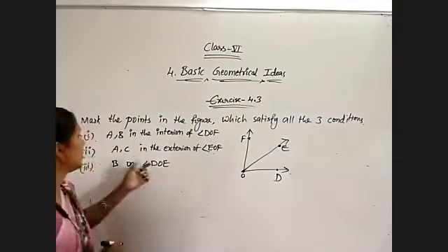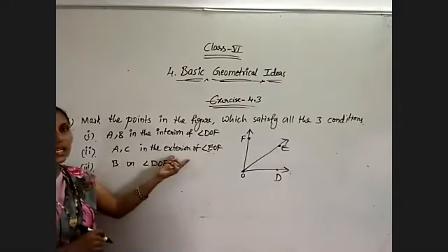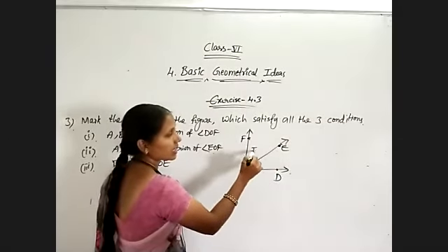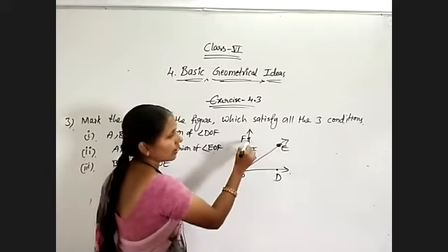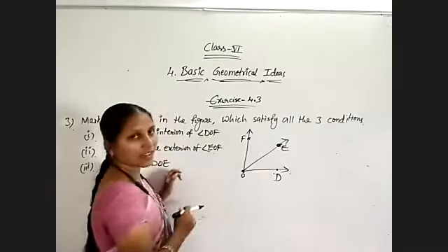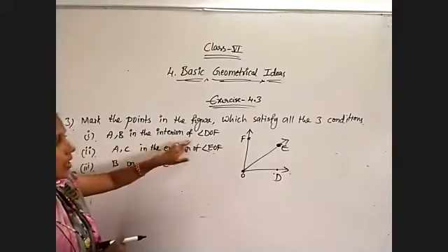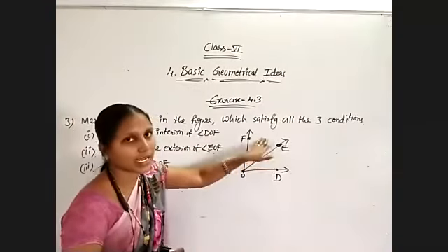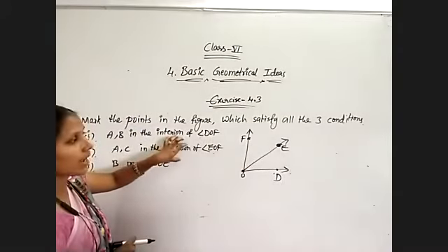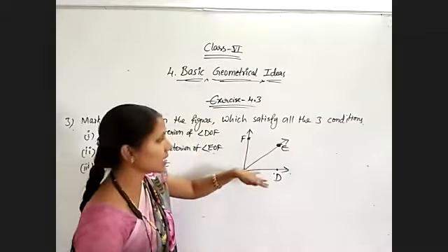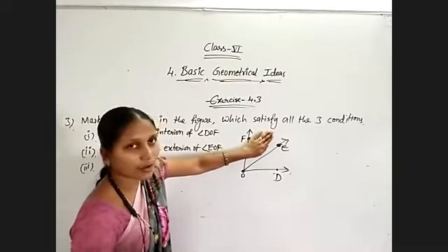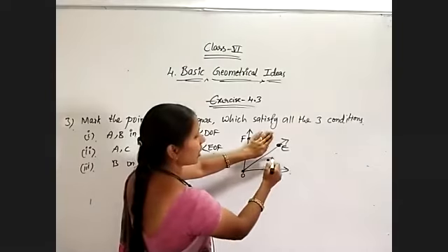Now next, A and C in the exterior of angle EOF. EOF, interior is this one. For angle EOF, what is the exterior? EOD only, no? A and B are interior of angle DOF, means they are placed here only. And A and C are in the exterior of angle EOF, means exterior is out of EOF. Out of EOF means here they will come, A and C.